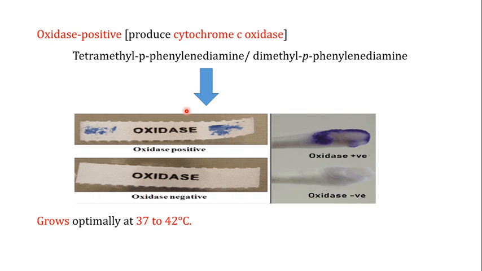Campylobacter jejuni is oxidase positive. What I mean by oxidase positive is that it produces the cytochrome C oxidase enzyme.